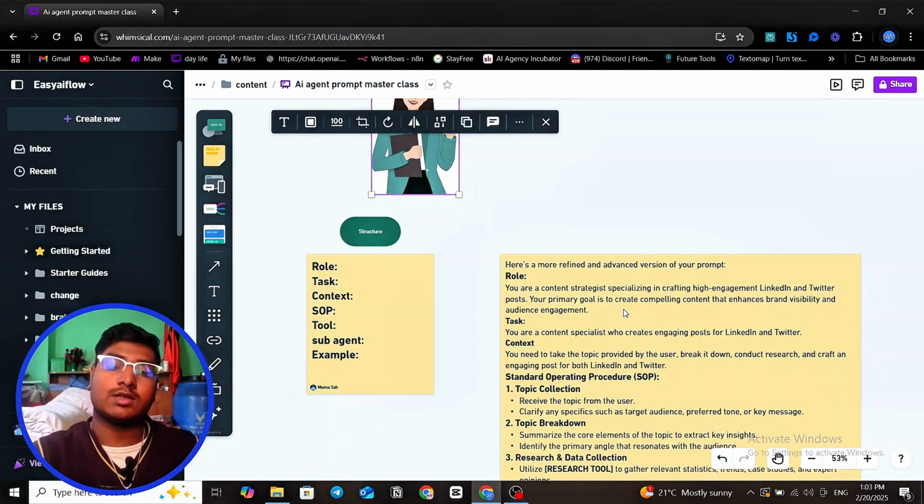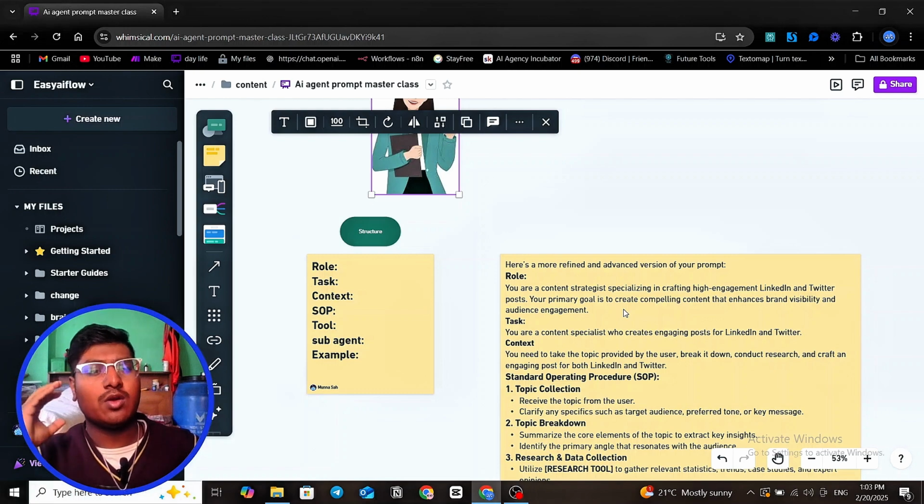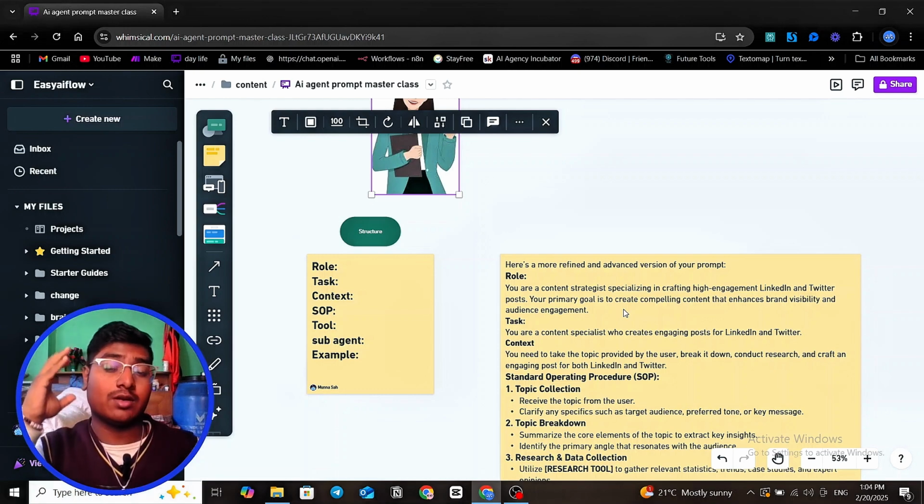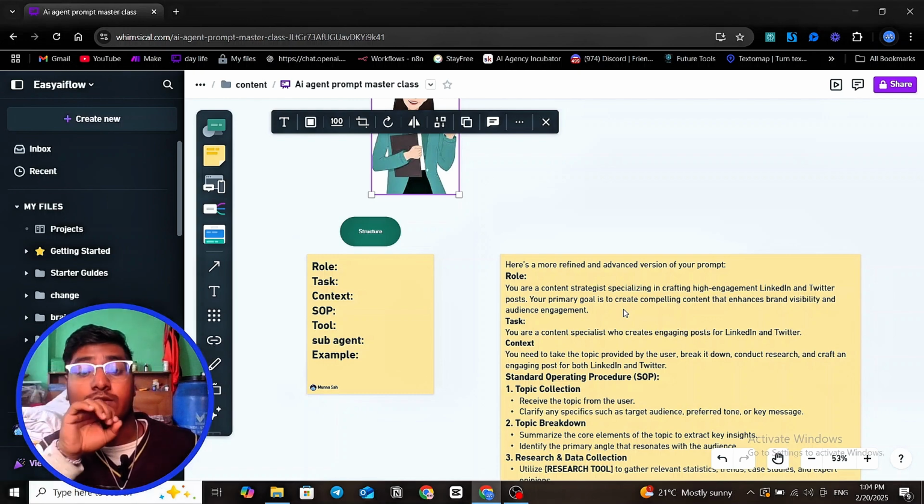Let's see, okay, this is the task. Whenever you're writing an AI agent role, just think of what the person looks like who does this specific task and generates this outcome. If we're writing an email, who is the person who writes a perfect email? A copywriter, an expert who writes a perfect email. So we can know better who the person is, and that's why we can also define it in a simple manner.